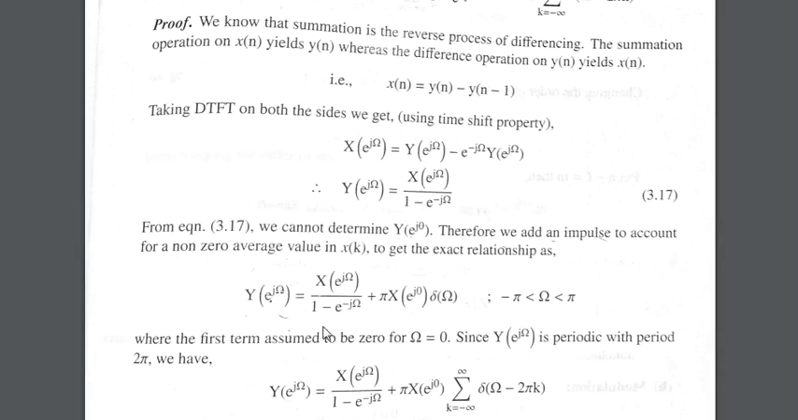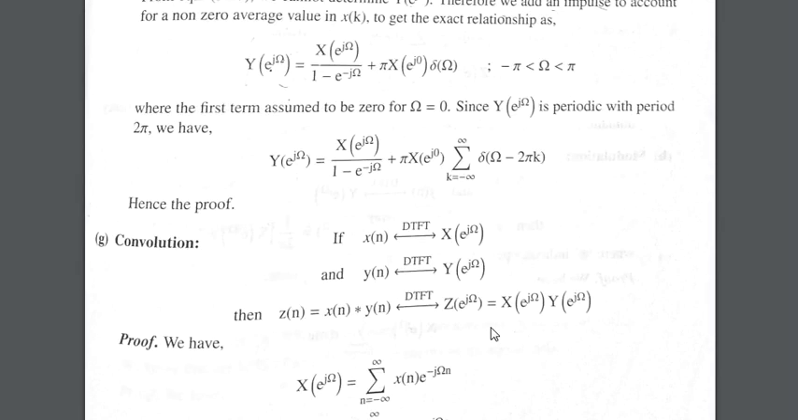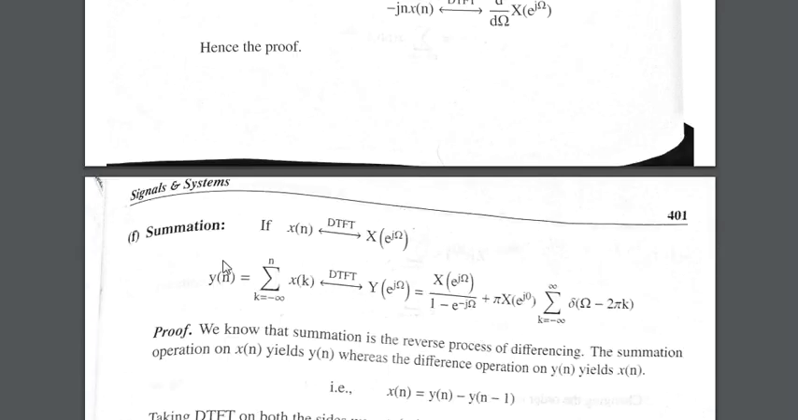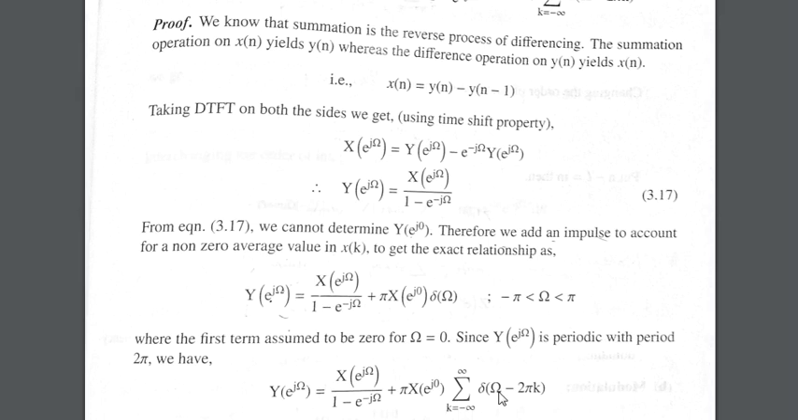So we write this equation as this minus this plus pi X of e raised to j 0 times the summation over k from minus infinity to plus infinity of delta of omega minus 2 pi k, where k runs from minus infinity to plus infinity, which will be the complete definition. So this is the summation property, and the proof of the summation property follows.